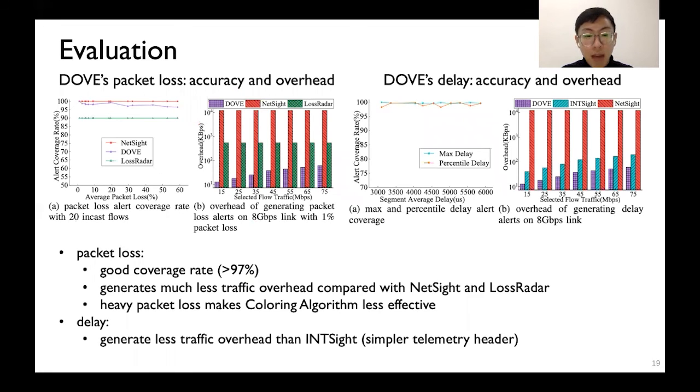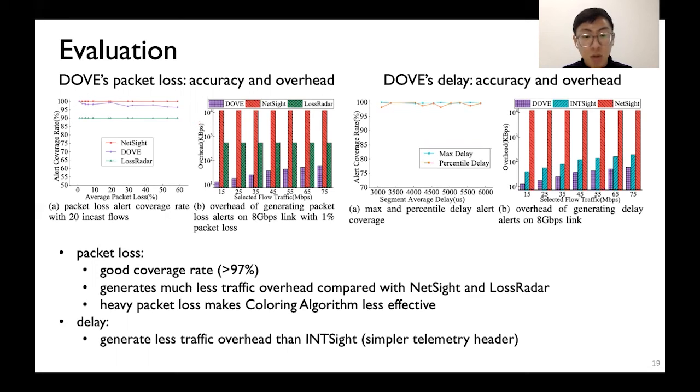We evaluate Dove's packet loss and delay coverage rate. Compare Dove with state-of-the-art works. For packet loss, Dove achieves a good coverage rate. It is worth noting that heavy packet loss makes the coloring algorithm less effective, which reduces coverage rate. This is because all of the packets which belong to the second half of the epoch are lost. Without the set control bits, downstream switches are not triggered to calculate packet loss.